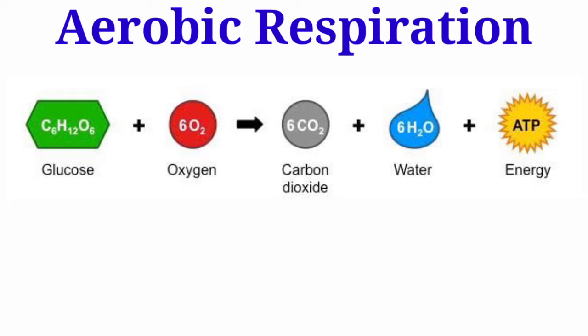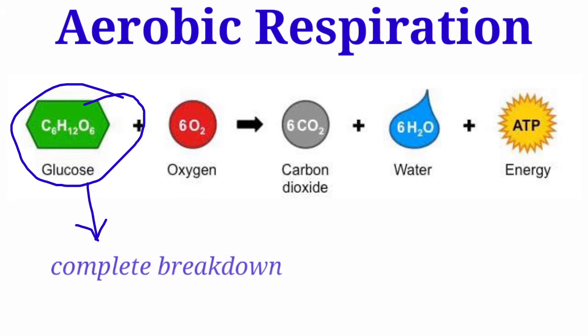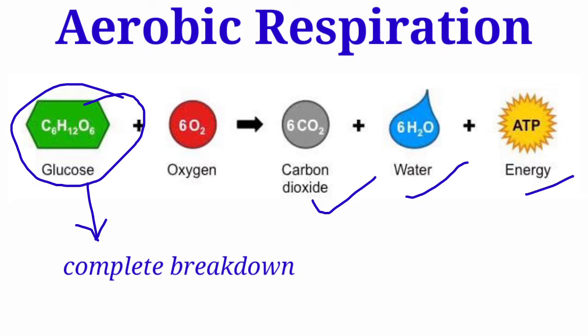Now in aerobic respiration, the glucose is completely broken down. Understand this formula: C6H12O6 is the formula of glucose and it is completely broken down in case of aerobic respiration. This glucose reacts with oxygen and obviously the products are carbon dioxide, H2O and energy.